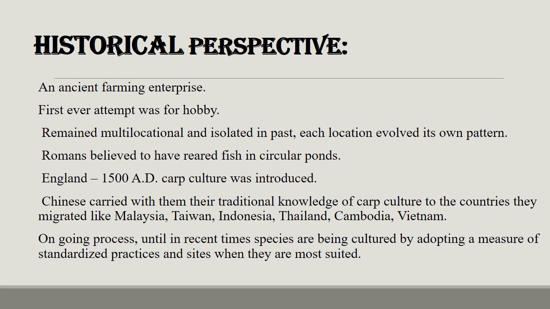Romans are believed to have reared fish in circular ponds. In previous eras, Romans used circular ponds for culturing fish. In England, around 1500 AD, carp culture was introduced. Firstly, carp culture was introduced in England.